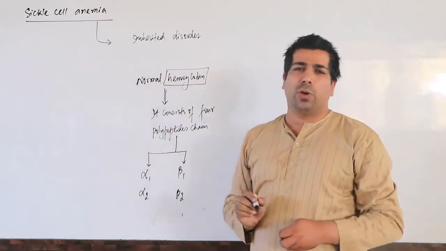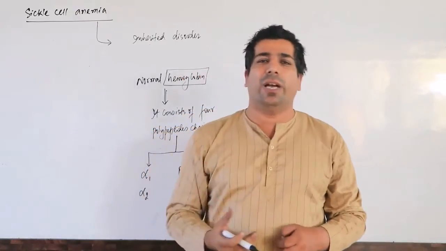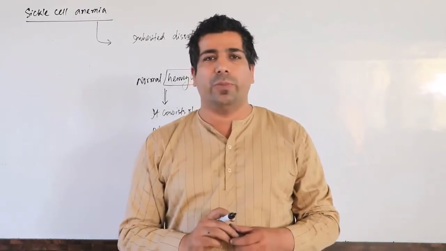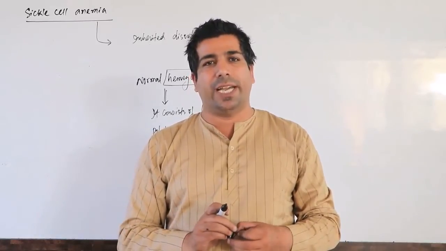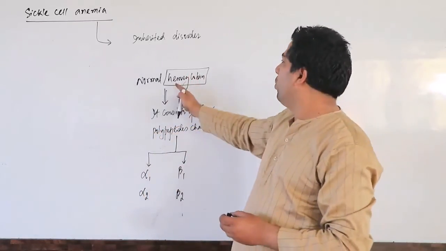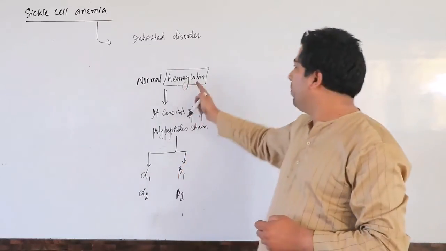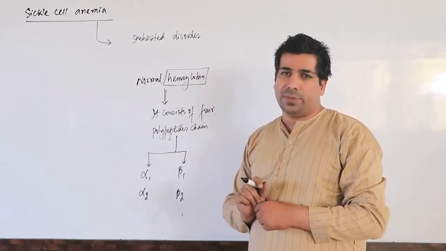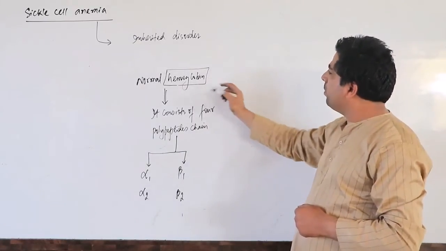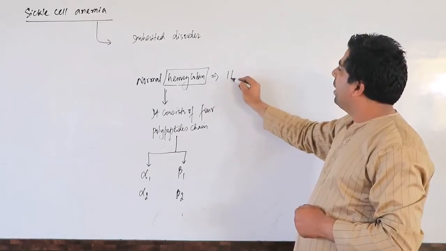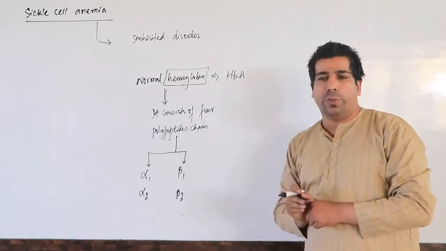And even in this hemoglobin molecule you have porphyrin rings, and you have the iron also in the hemoglobin molecule at the center. That iron will be in +2 oxidation state. That's why it's called hemoglobin. Heme stands for basically iron, and globin basically means protein part. Normal hemoglobin is represented by HbA. That is the representation of normal hemoglobin.